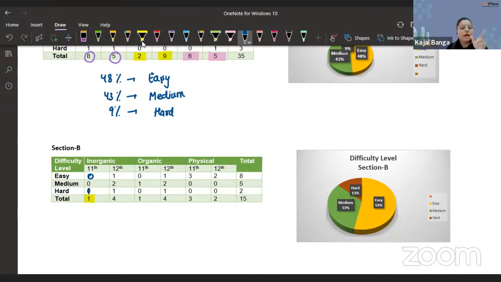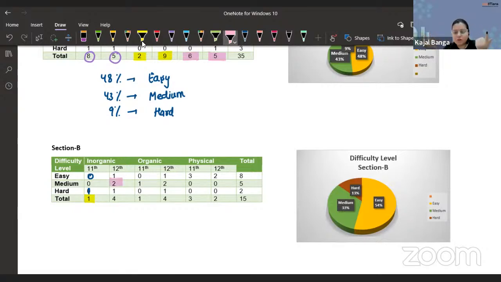Coming to our 12th grade inorganic, the questions were revolving around P block. There was also a question from metallurgy. So that was good. Metallurgy question, blast furnace, as expected, the most important part of that chapter. So overall, 1 easy question, 2 medium and 1 hard. The thing was revolving around the medium category in this part.